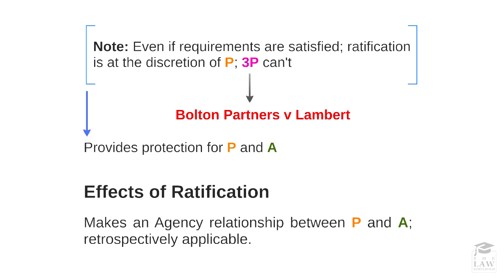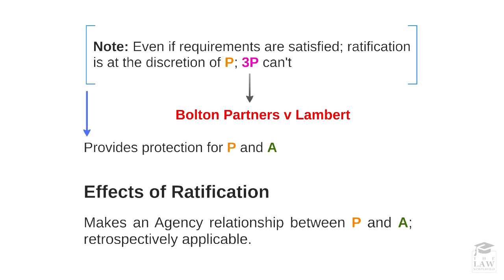In this instance, the principal has justified the acts of his agent in order to create an agency relationship and to bind the contract. Have a look at Bolton Partners and Lambert, another case available in your case summaries, for a better understanding of how this affects the principal, the agent, as well as the third party.